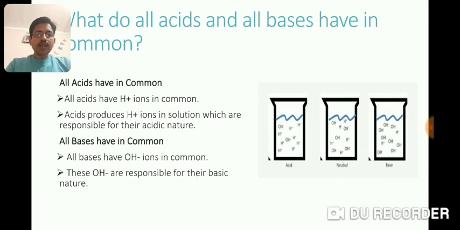What do all acids and all bases have in common? All acids have hydrogen ions in common, and all bases have OH minus ions in common. H plus ions are responsible for the acidic nature of an acid, while OH minus ions are responsible for the basic nature of all bases. Acids and bases can show their acidic or basic behavior only in water.